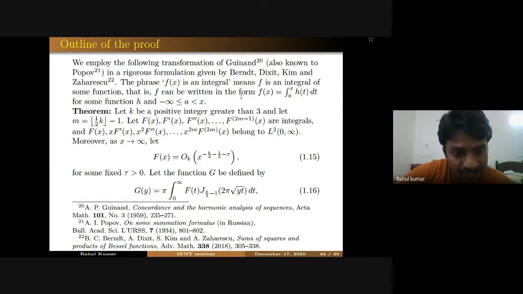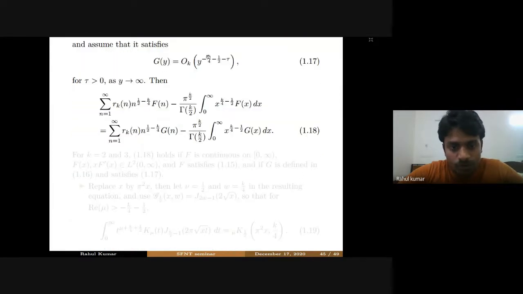Okay, and these functions f(x), x f prime of x, and so on must all belong to L^2 of 0 to infinity, and f(x) must satisfy this big O bound also. And if you take the Hankel transform of this f function and denote it by g(y), then it must also satisfy this big O bound.